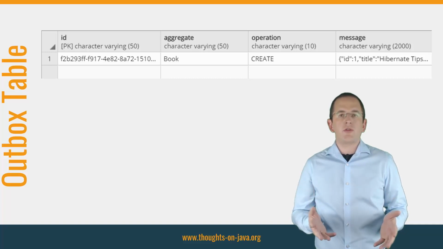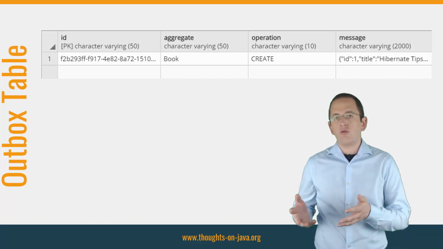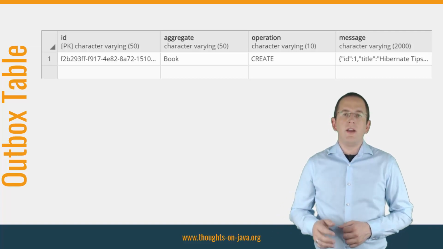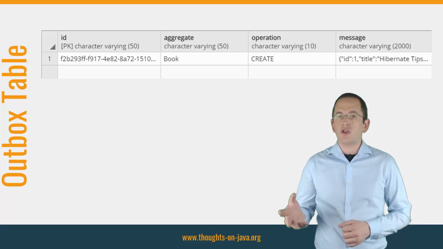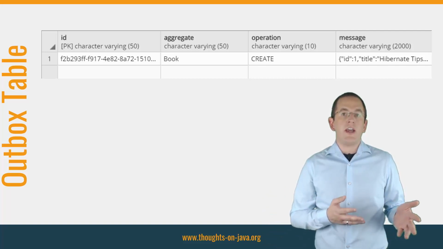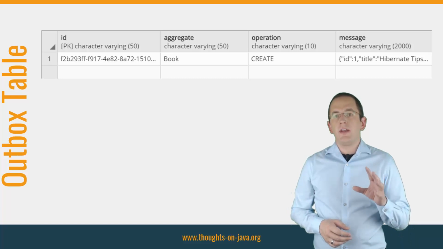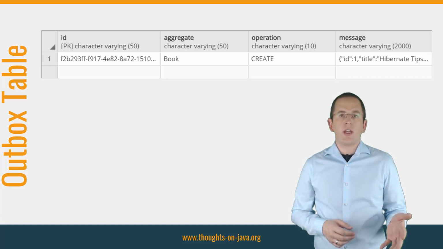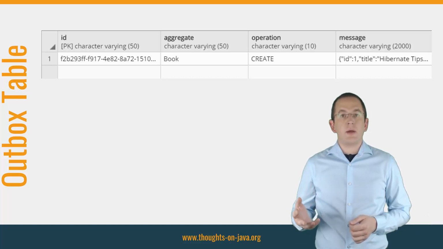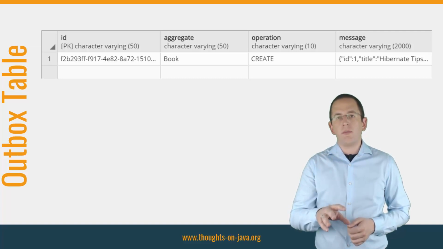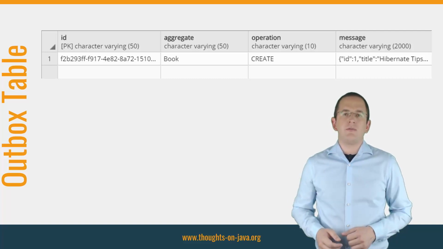So if your microservice manages books, the aggregate root might be the book itself, which includes a list of chapters. Whenever a book gets created or changed, or when a chapter gets added, a new message gets added to the outbox table. The payload of the message can be a JSON representation of the full aggregate, for example, a book with all chapters, or a message-specific subset of the aggregate. I prefer to include the full aggregate in the message, but that's totally up to you.